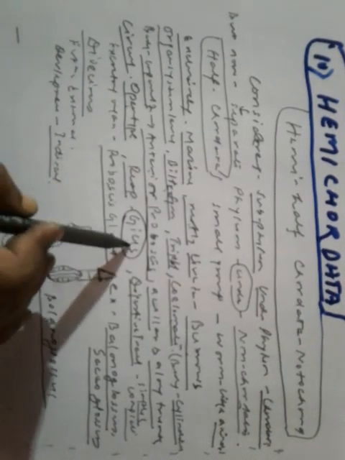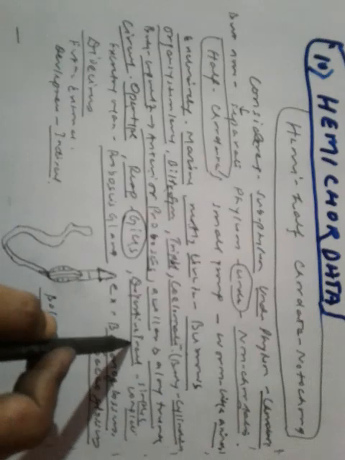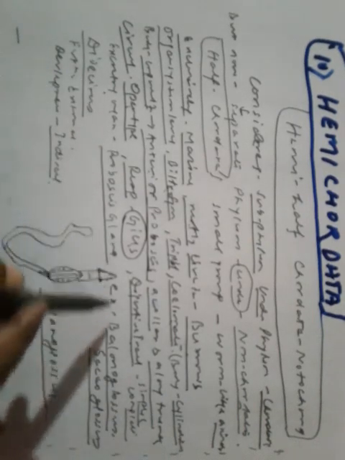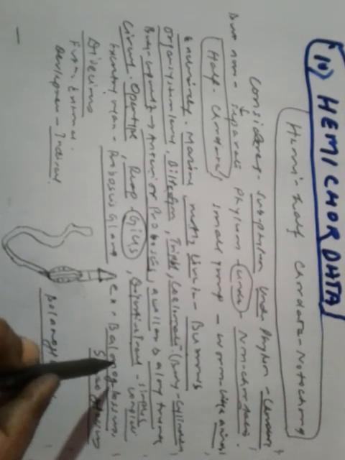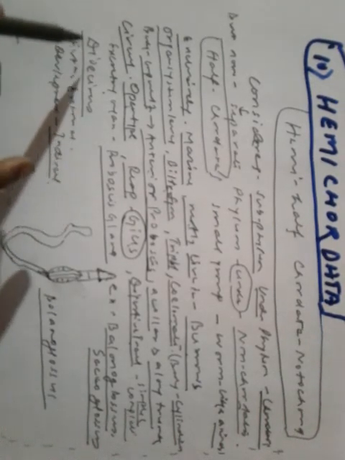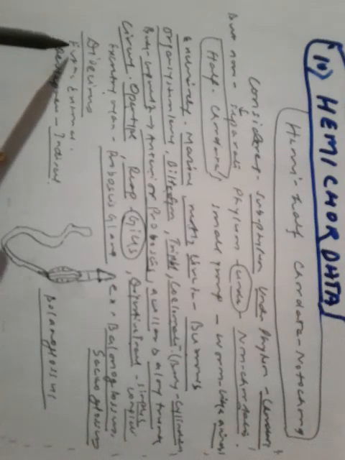Respiration takes place through gills, and the digestive tract is single and complete. Excretory organ, proboscis gland. Examples are Balanoglossus, Saccoglossus, and here is the figure of Balanoglossus. And they are dioecious, fertilization external and development is indirect.